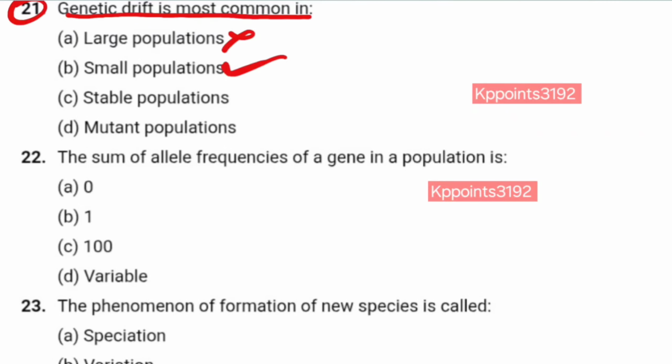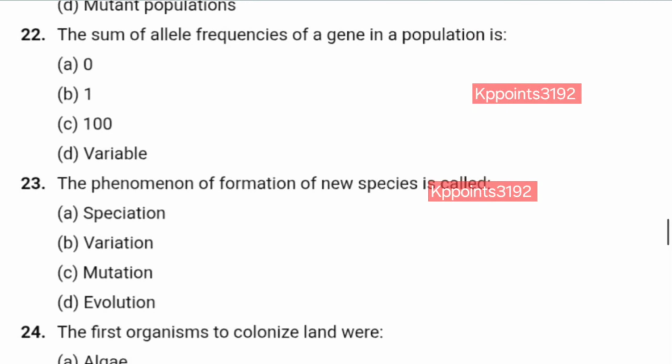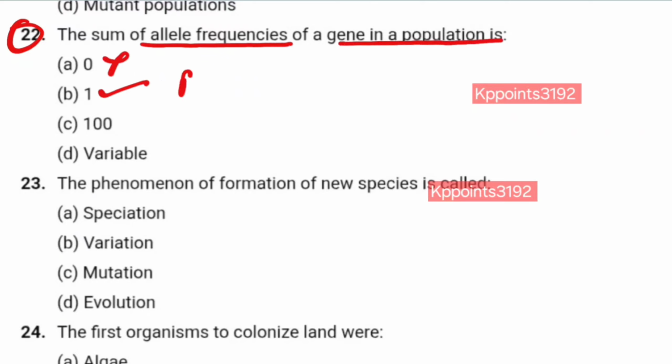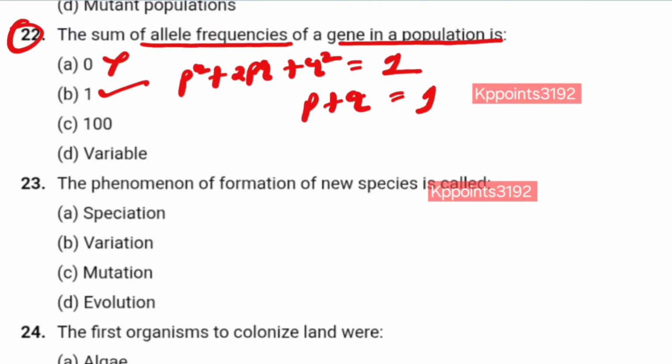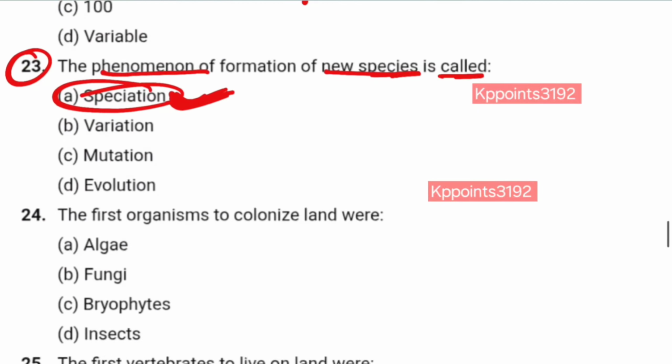Number 22. The sum of allele frequencies of a gene in a population is 0? No. 1? Yes. p square plus 2pq plus q square is equal to 1, or p plus q is equal to 1. Now, number 23. The phenomenon of formation of new species is called speciation. Formation of new species is known as speciation.